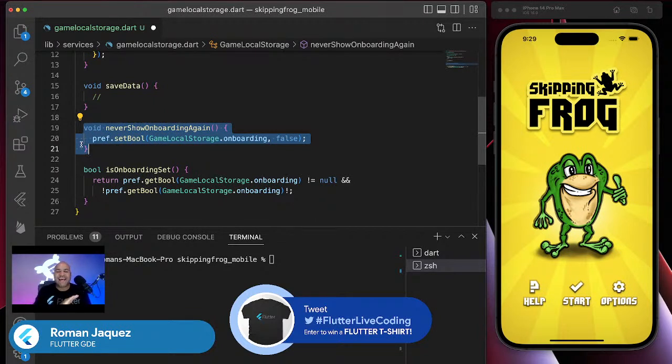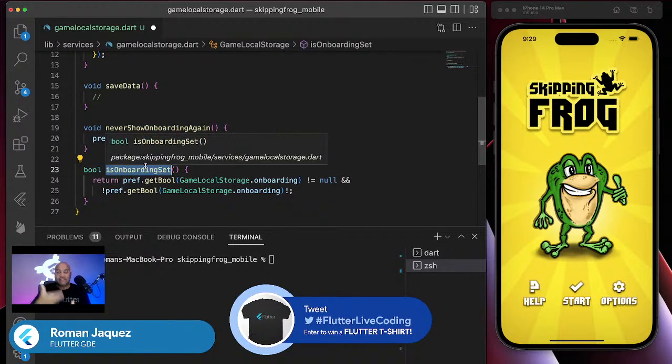We set it to false, and then never again. We're going to be checking for the is onboarding set. When I pull it back out, I will see that it's false. And then I'll say, okay, this guy doesn't want me to show the onboarding again, so let's respect it.